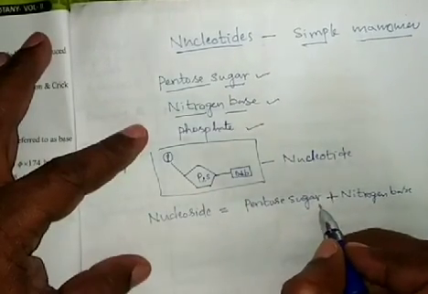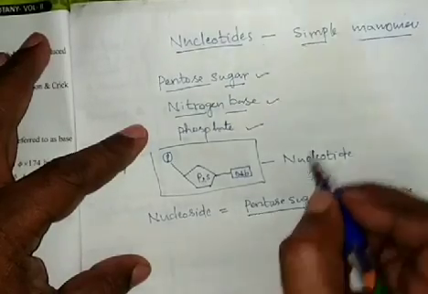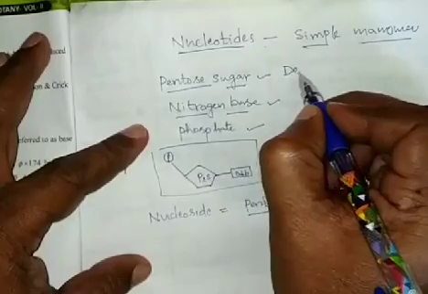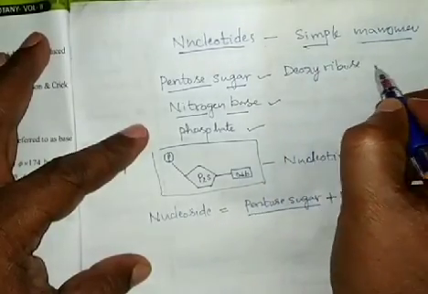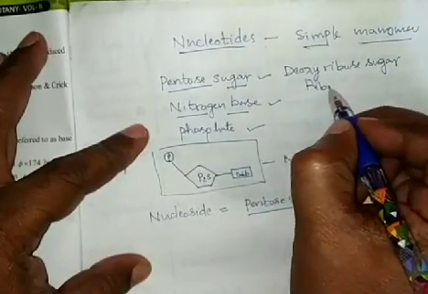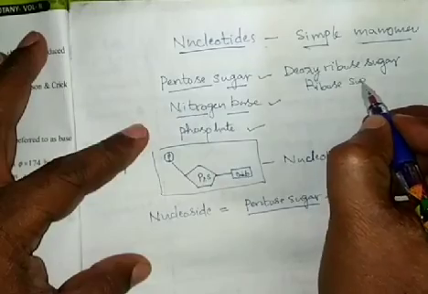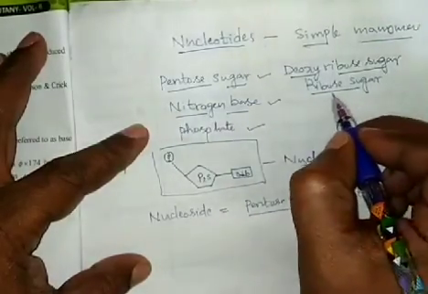The pentose sugar is of two types, a monosaccharide: deoxyribose sugar and ribose sugar.